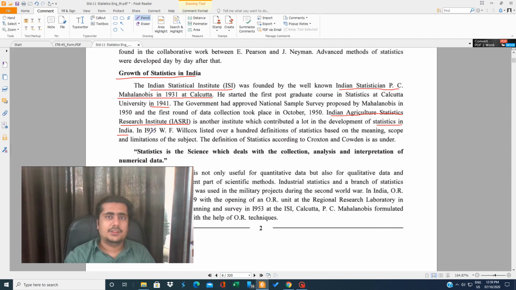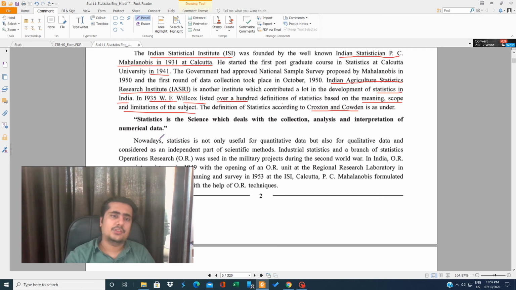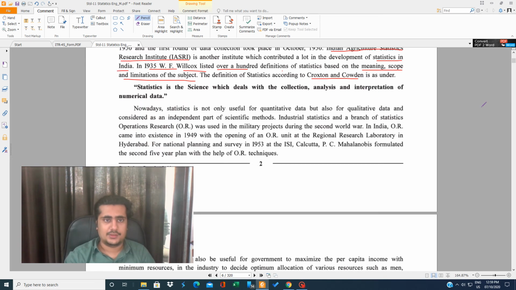In 1935, W.F. Wilcox listed over 100 different definitions of statistics based on the meaning, scope, and limitation of the subject. The definition of statistics according to Croxton and Cowden is as follows. Now, what is the definition of statistics? Let us do the definition.